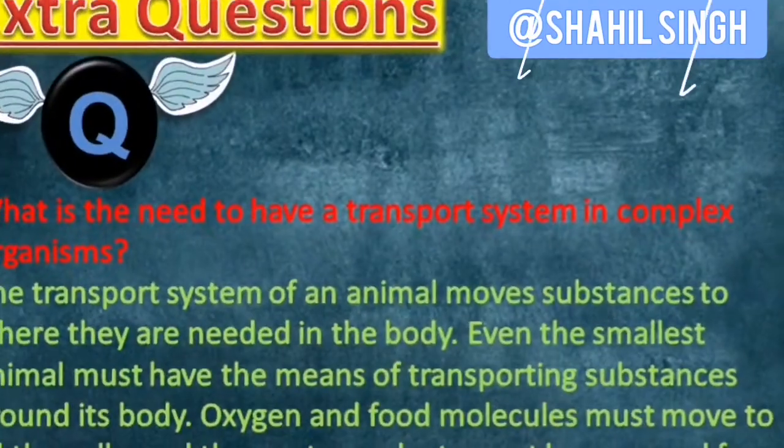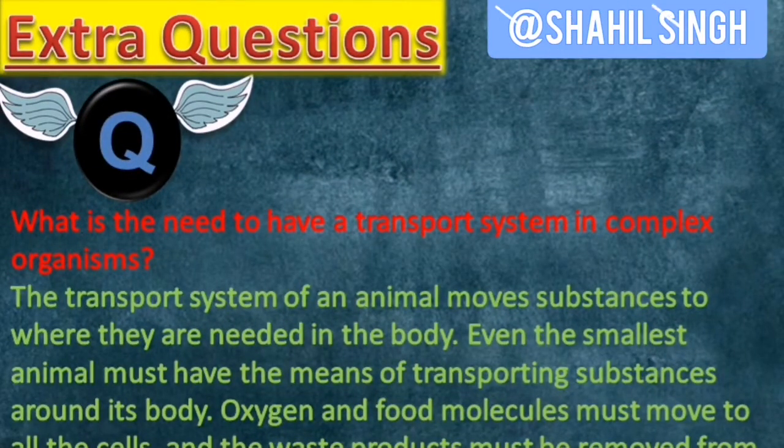Our next question is, what is the need to have transport system in complex organisms? So the transport system of an animal moves substances to where they are needed in the body. Even the smallest animal must have the means of transporting substances around its body.